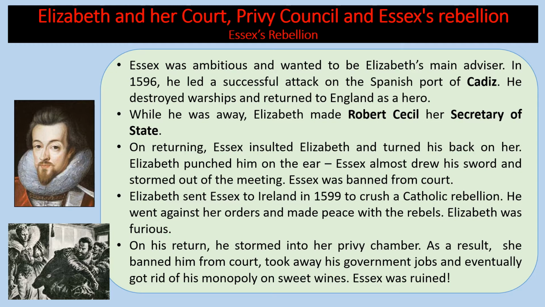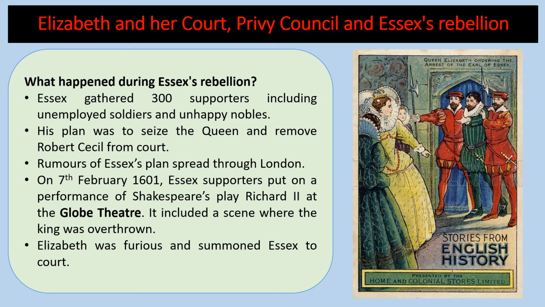And when Essex returned, he stormed into her privy chamber at Nonsuch Palace, and as a result she banned him from court, took away his government jobs, and eventually got rid of his monopoly on sweet wines. Essex was ruined. So Essex decides to rebel. So he gathers together 300 supporters, including unhappy soldiers, some unhappy nobles, for example, some papists, some Catholics, and his plan is to seize the Queen and remove Robert Cecil from court.